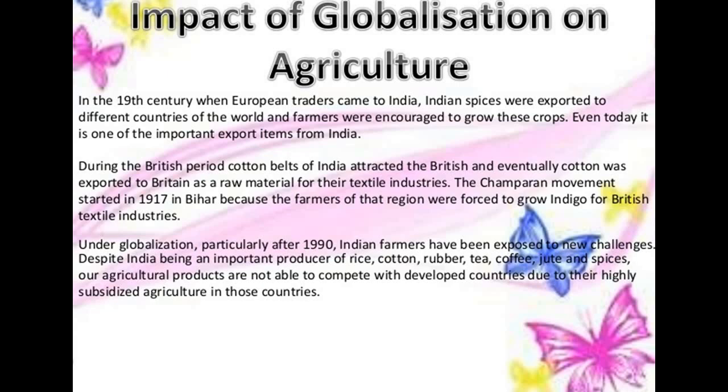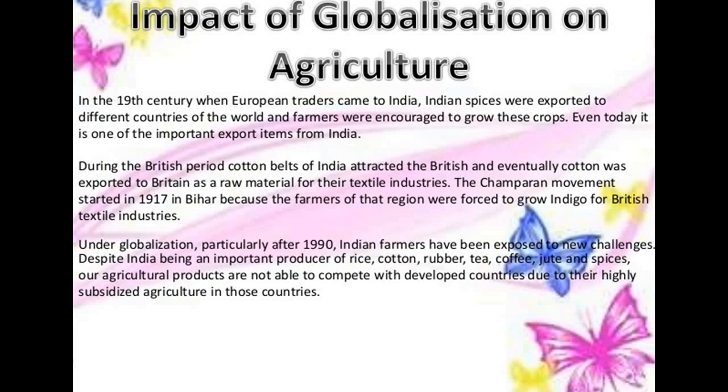Now the impact of globalization on agriculture. This is the last topic of this chapter. In the 19th century, when European traders came to India, Indian spices were exported to different countries of the world and farmers were encouraged to grow these crops.